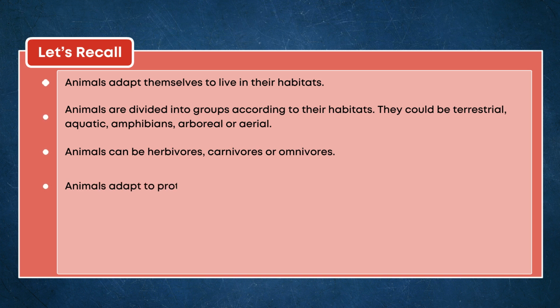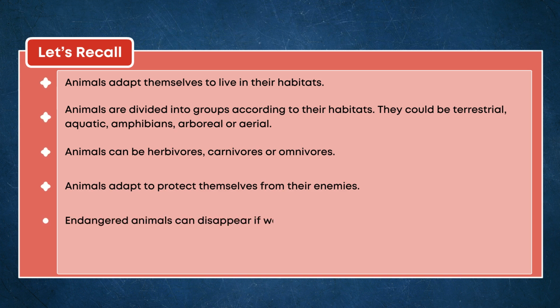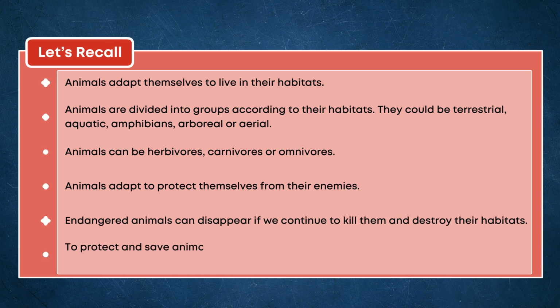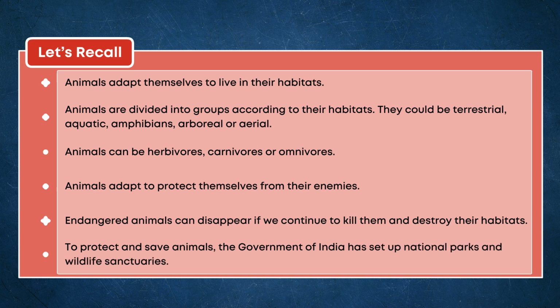Animals adapt to protect themselves from their enemies. Endangered animals can disappear if we continue to kill them and destroy their habitats. To protect and save animals, the Government of India has set up national parks and wildlife sanctuaries.